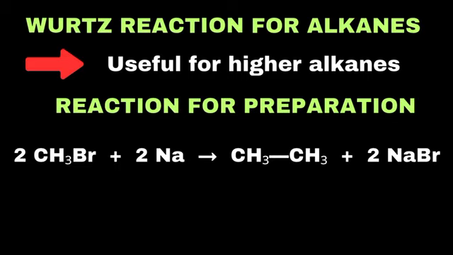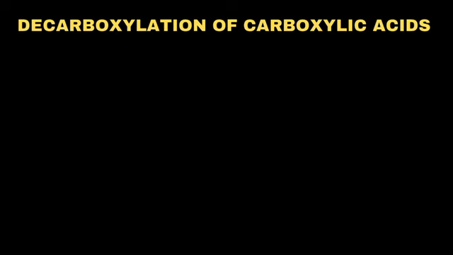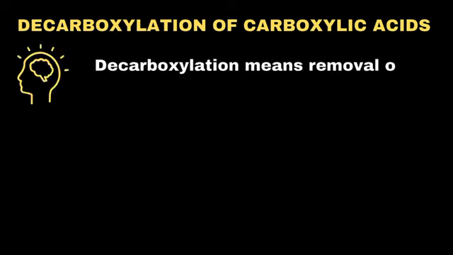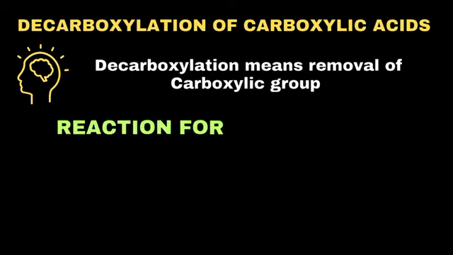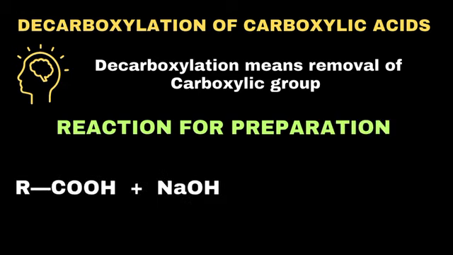Keep in mind that we can also prepare alkanes from the decarboxylation of carboxylic acids. Decarboxylation means the removal of the carboxyl group, and if we remove the carboxyl group, it will result in the formation of an alkane. This reaction happens when the sodium salt of a carboxylic acid reacts with soda lime. If we look at the balanced chemical reaction, 1 mole of sodium acetate reacts with 1 mole of sodium to form 1 mole of methane and sodium carbonate.